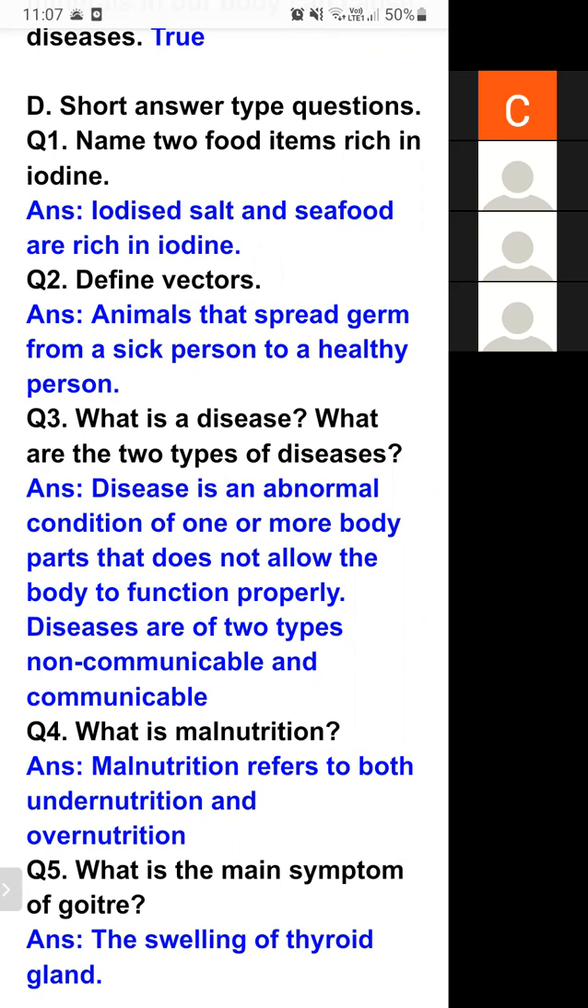Communicable diseases are those diseases which can spread from one person to another person. Diseases that can spread from one person to another are communicable. Diseases that do not spread from one person to another are non-communicable. So what is a disease?